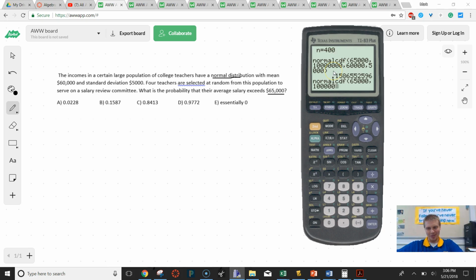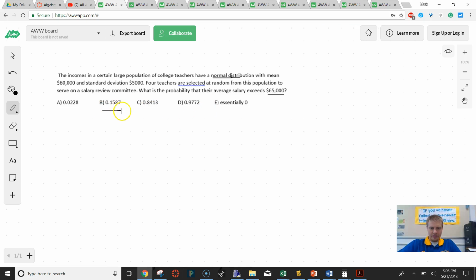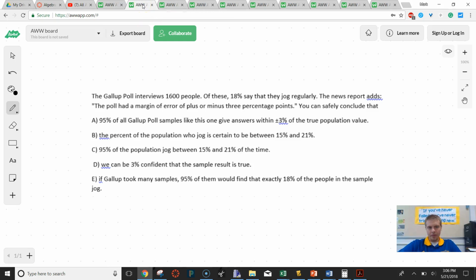You can see that I already did this before on the line above. And then you have your mean, and then you have your standard deviation. And then when you do that, you should get this 15.87 answer right there. Let's try the next one.